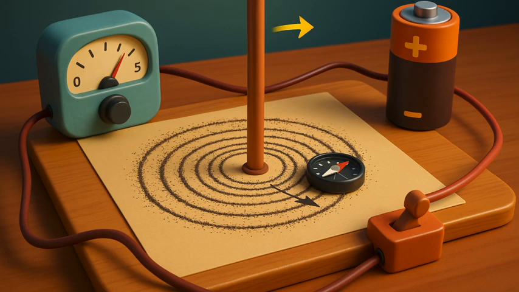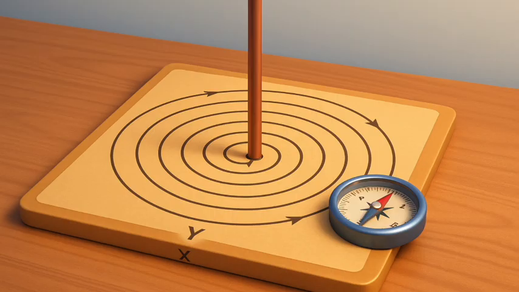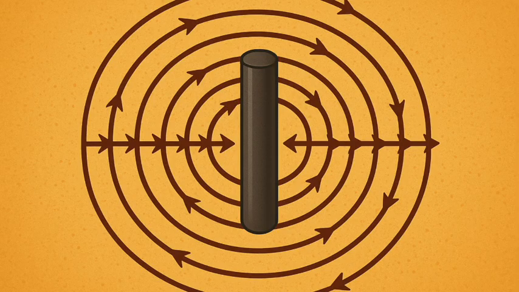Does the direction of magnetic field lines get reversed if the direction of current through the straight copper wire is reversed? Check it. Figure 12.6a: a pattern of concentric circles indicating the field lines of a magnetic field around a straight conducting wire. The arrows in the circles show the direction of the field lines. B: a close-up of the pattern obtained.